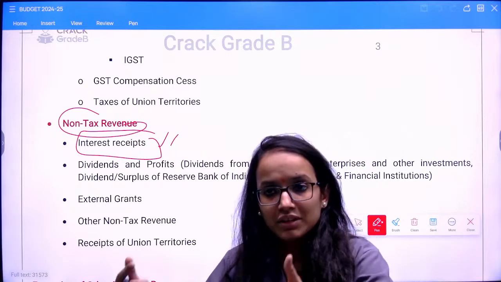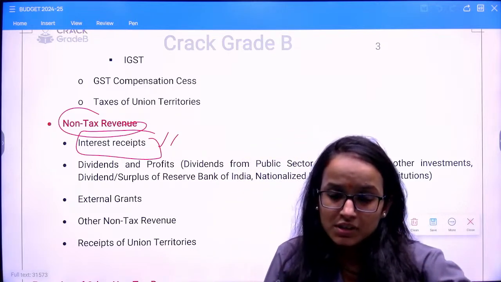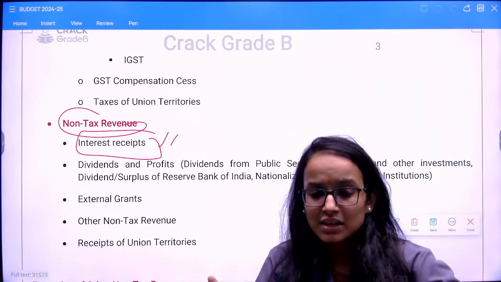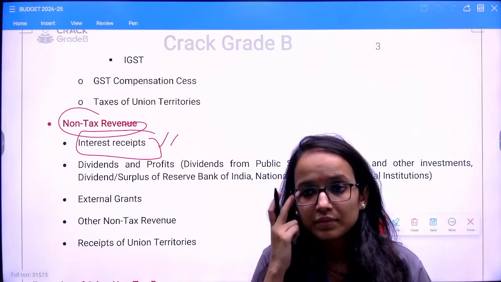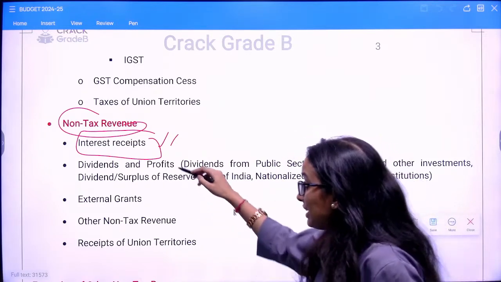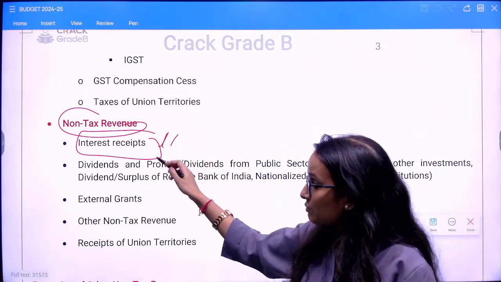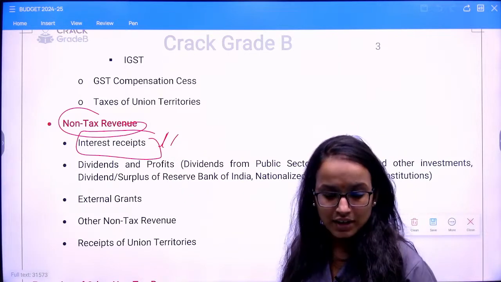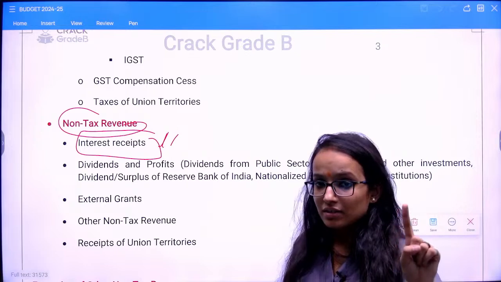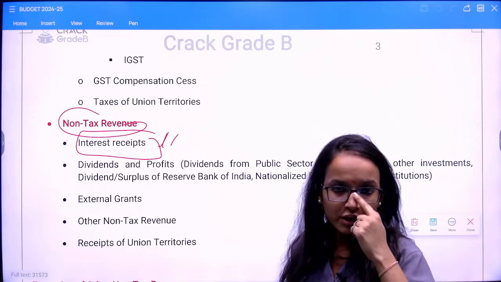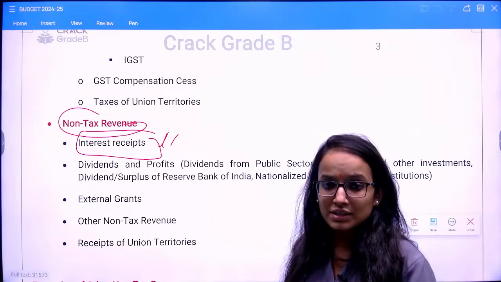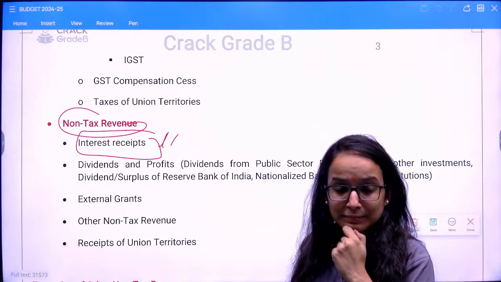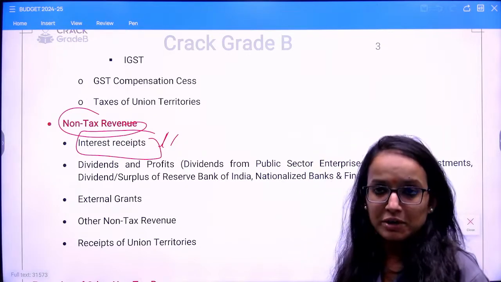So since you have given a loan, if the loan gets serviced, essentially in your balance sheet the assets get reduced, yes or no? So this is just interest payment which will be your non-tax receipt, or revenue receipt under the non-tax head, not the loan repayment. Loan repayment reduces your assets, so it will be your capital receipt. Clear, everyone? You will remember this thing.